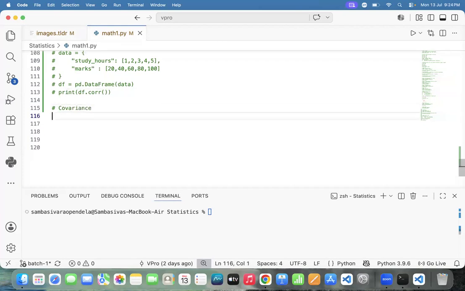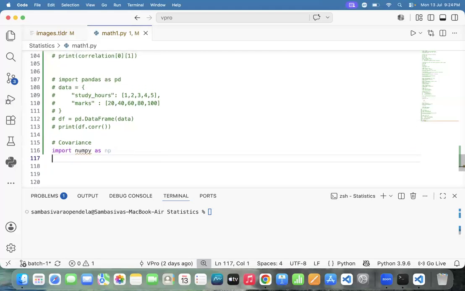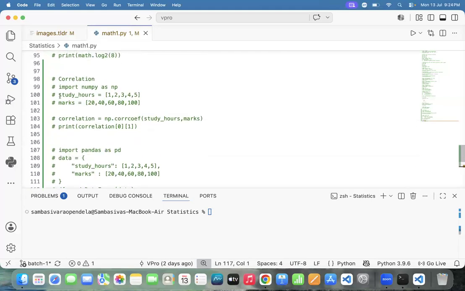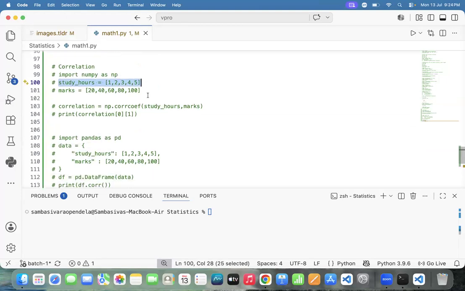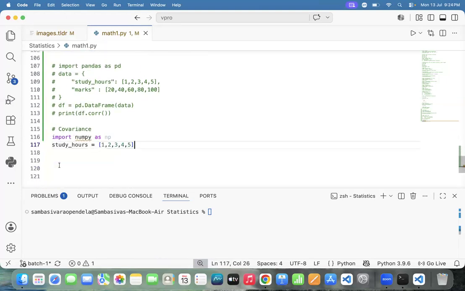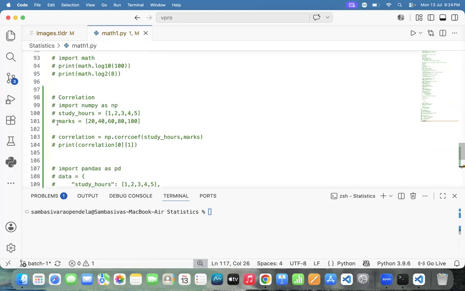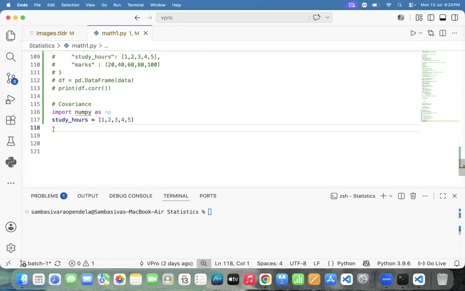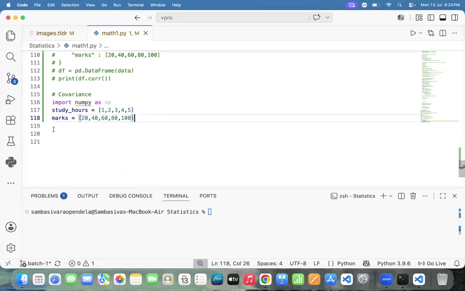Now, how to import NumPy? Import numpy as np. Next one. Here I need to add the first variable, and here we have another variable. Two things are there. Is it positive or negative? Positive.